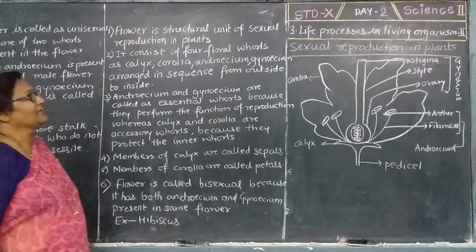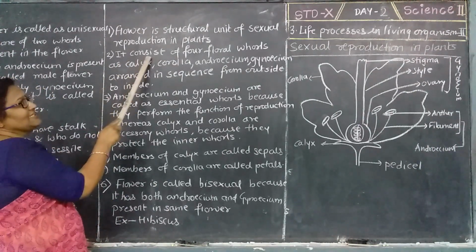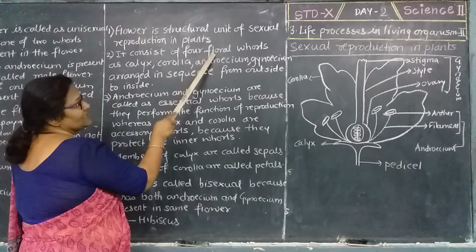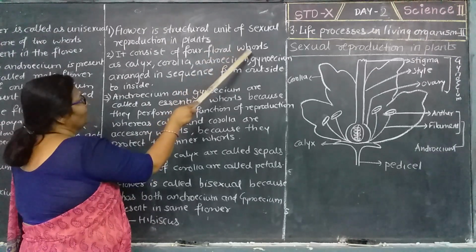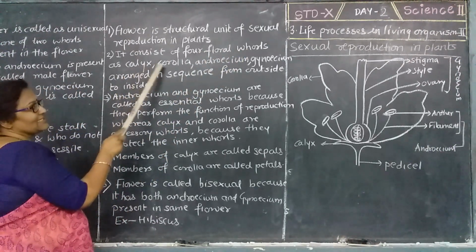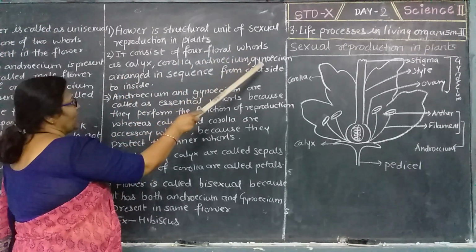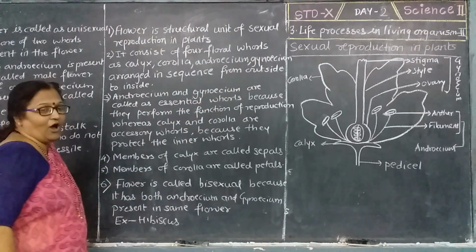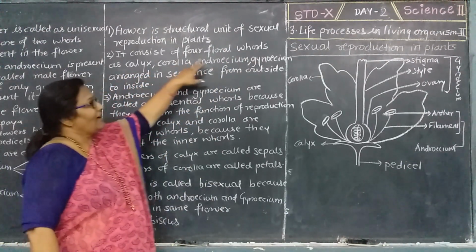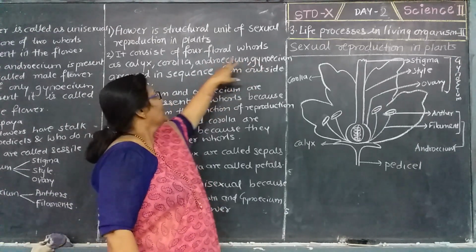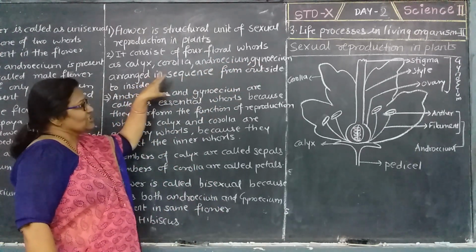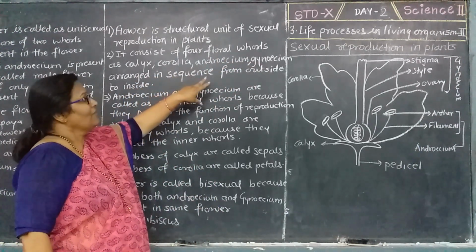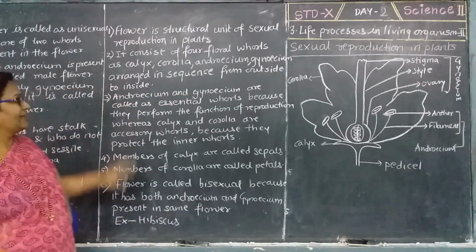Whenever you consider the flower, it consists of four floral whorls, which are calyx, corolla, androecium and gynoecium. All these are arranged in a sequence from outside to inside.